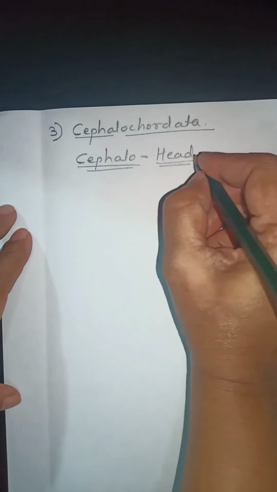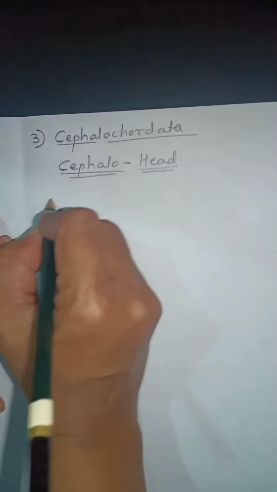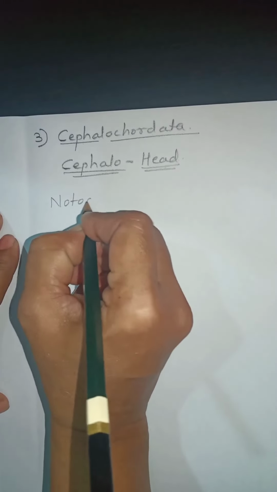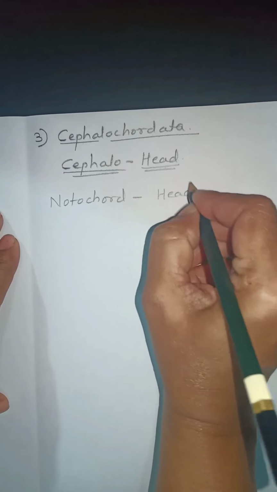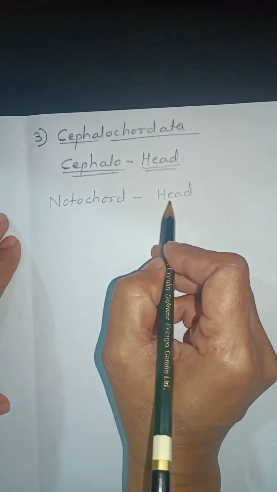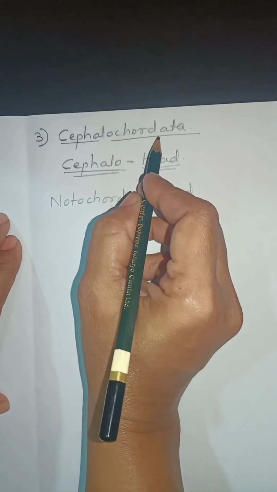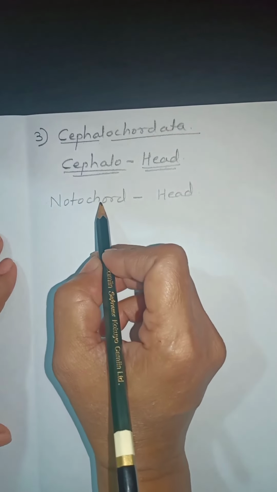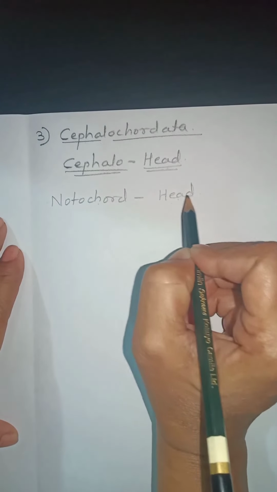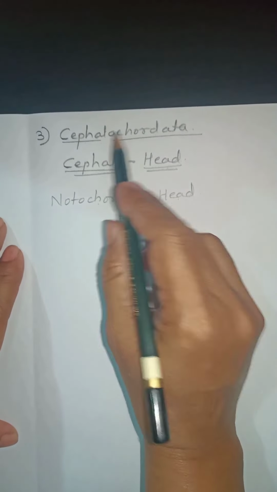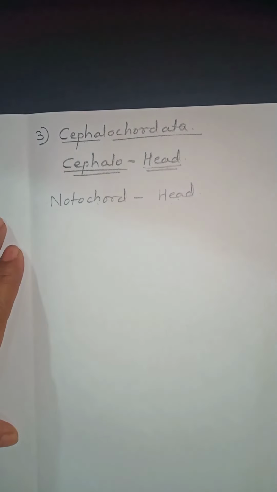In these cephalochordates, the notochord is present up to head region. Therefore these animals are known as cephalochordates. Listen again. The animals in which the notochord is present in head region are known as cephalochordata.